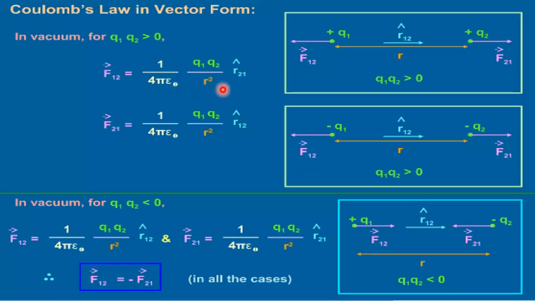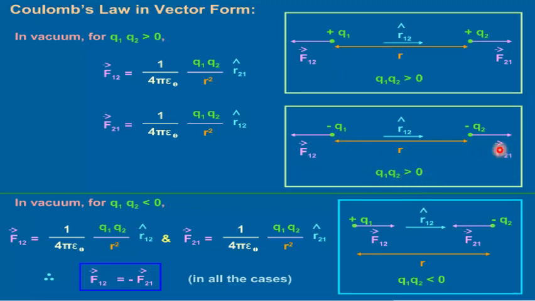This R21 cap will represent the direction of unit vector. Similarly, F21 vector can be represented as 1 upon 4 pi epsilon naught Q1 Q2 upon R square into R12 cap. As we can see in this diagram, R12 cap and R21 cap both are in different direction.